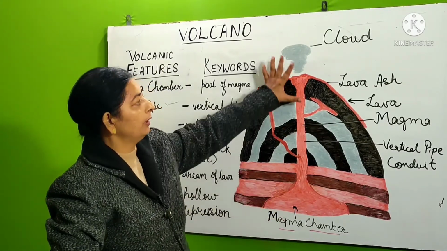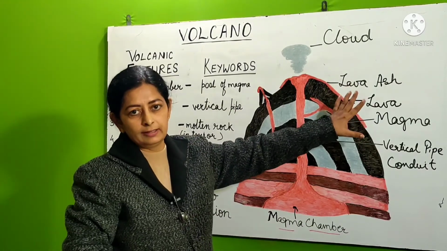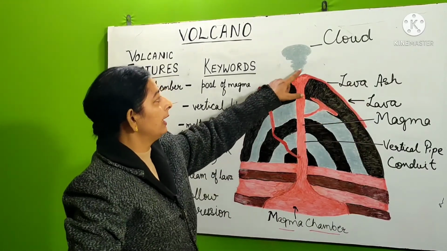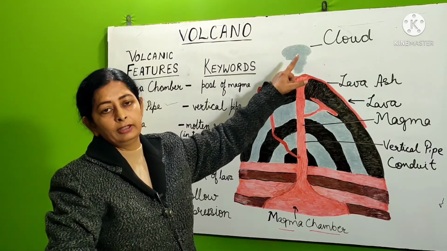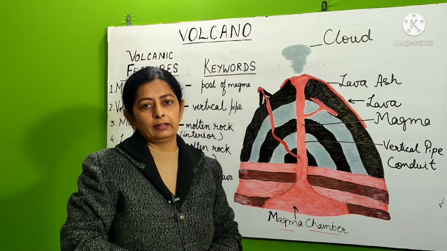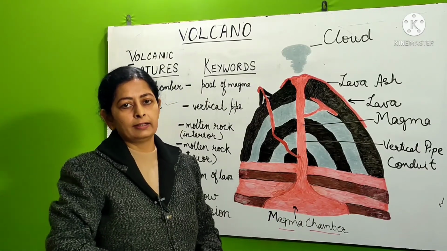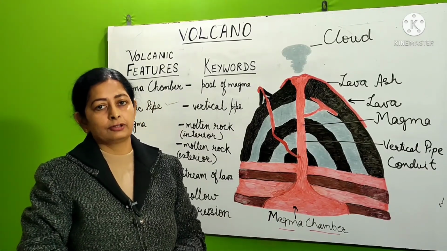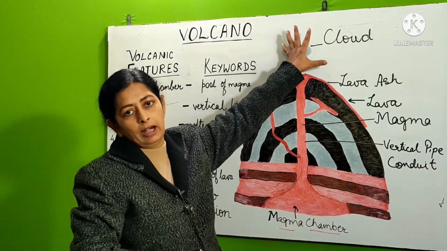All these together, when they come out, the magma changes to lava ash, and the cloud constitutes gases and steam and very small dust particles also. So these dust particles are called as lava ash, and the steam becomes cloud.